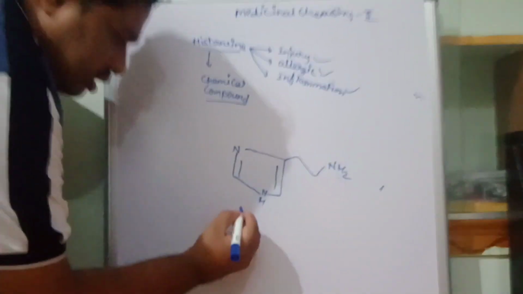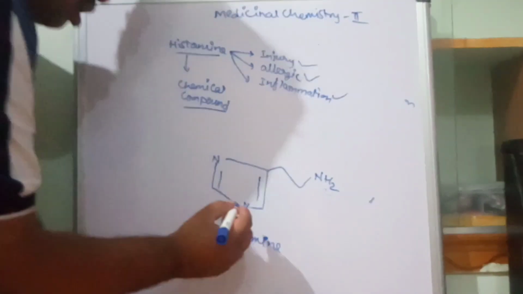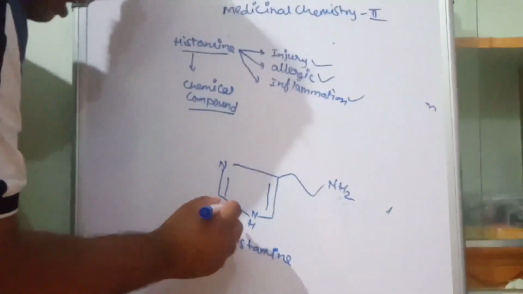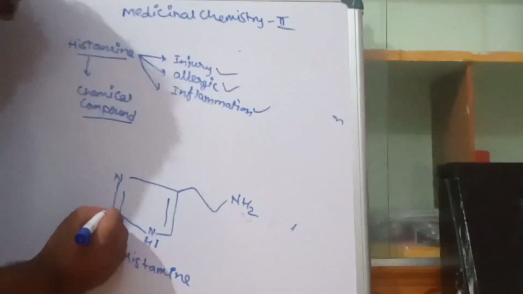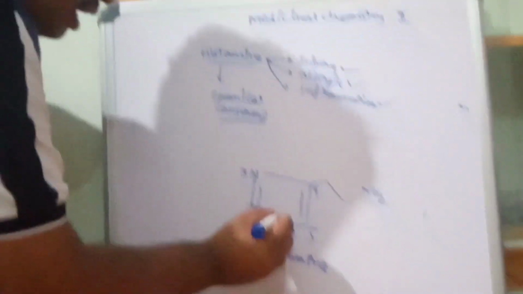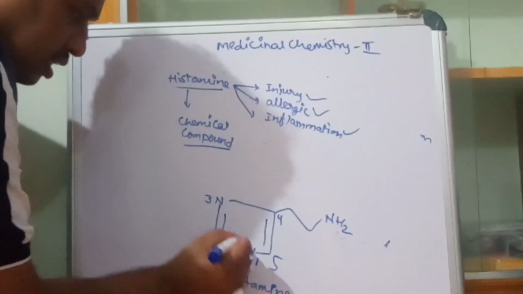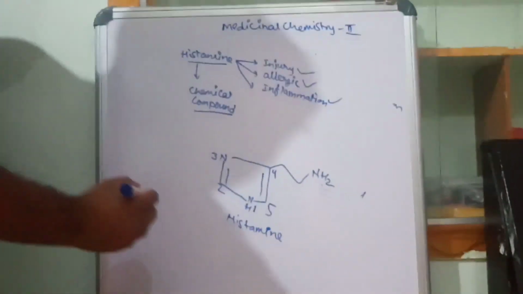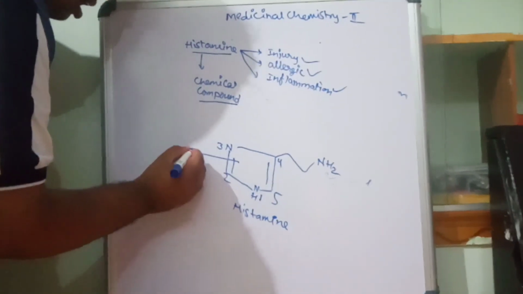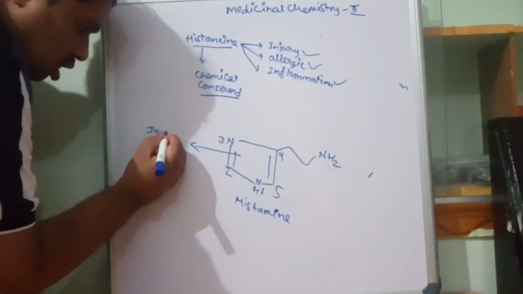It is a 5-membered ring containing nitrogen at the first and third positions. Rings with nitrogen at the first and third positions are called imidazole.